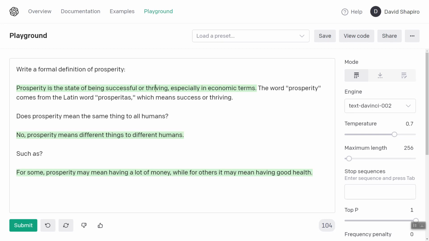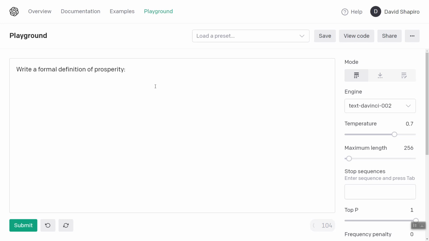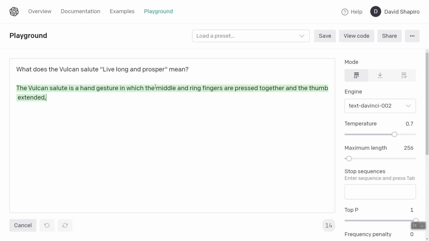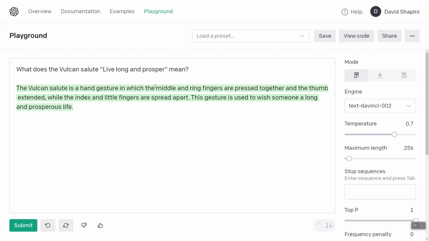Let's see. Okay. This is just a fun thing. What does the Vulcan salute, live long and prosper, mean? The Vulcan salute is a hand gesture in which the middle and ring fingers are pressed together, and so on. The gesture is used to wish someone a long and prosperous life.